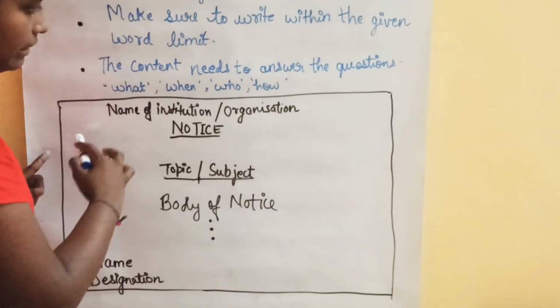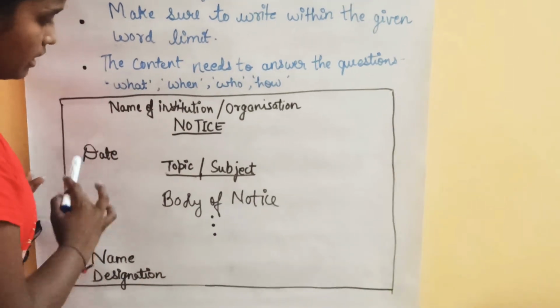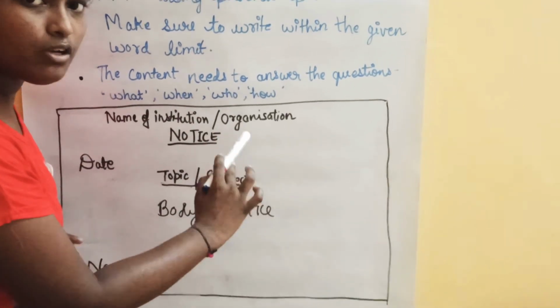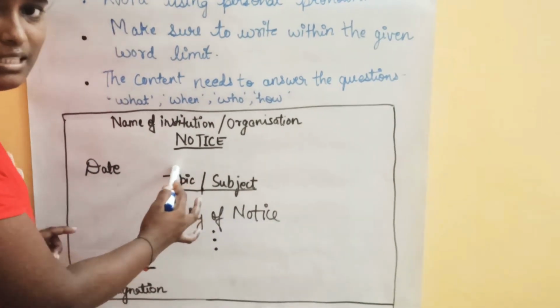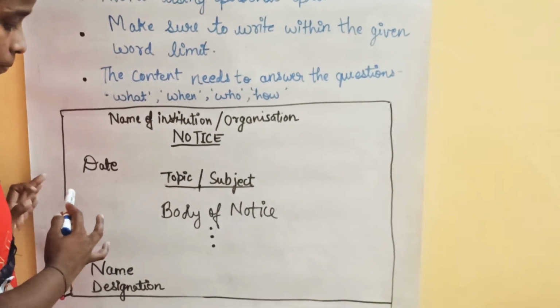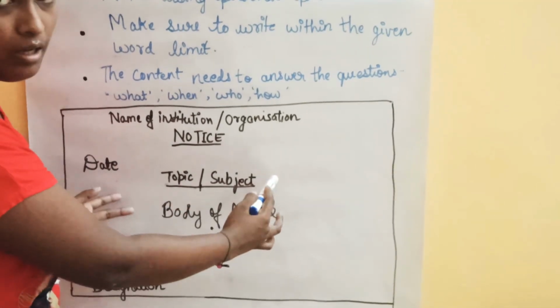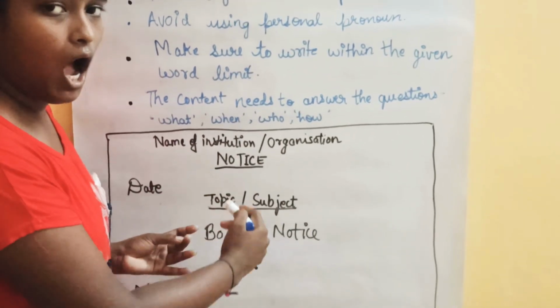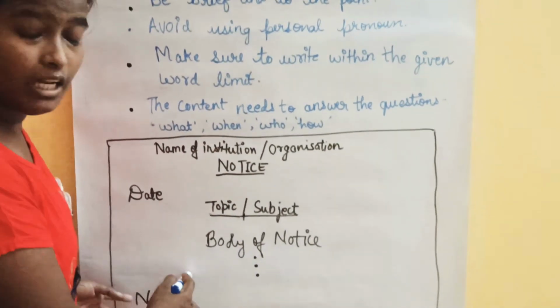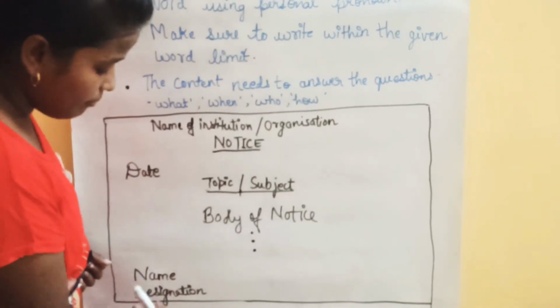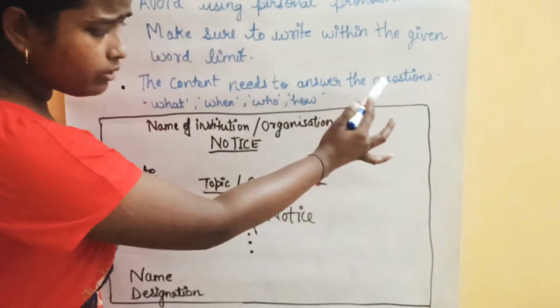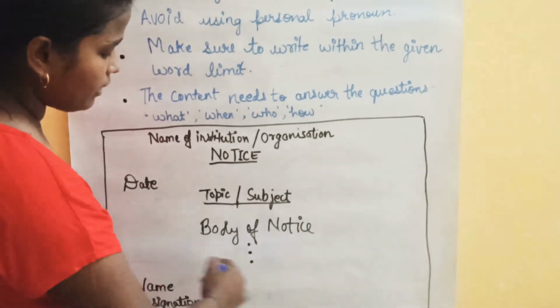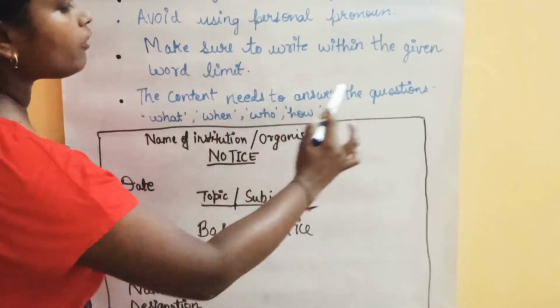So this is the way of writing the notice. First, write the name of the institution or organization, then write notice, then the date in the left corner, then the topic or subject, then the body of the notice answering all those questions: what, when, how, and who, and then the name and designation in the below left corner. Don't use the right portion. You have to write the body of the notice, and this is the format of the notice.